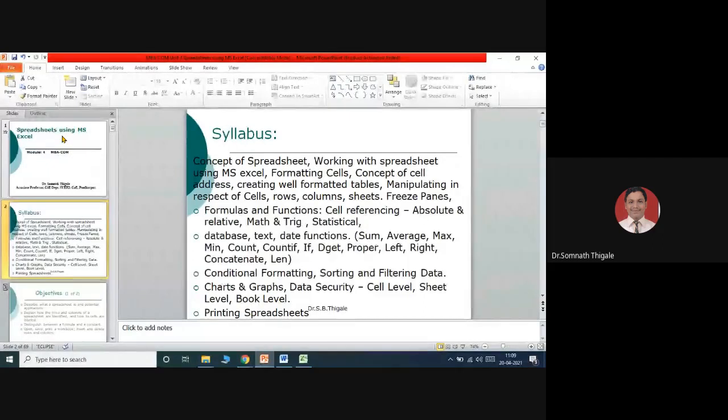So basically, from a management perspective, management will mostly be able to find out some facts based on some figures. To maintain those facts and figures, one of the most used tools is MS Excel. So understand, MS Excel shows you how to manipulate the data, how to collect the data, and how to represent the data in Excel format, mostly when we are talking about numbers.